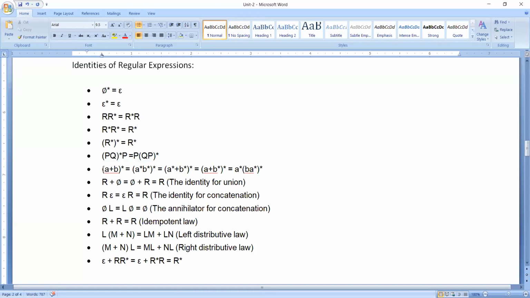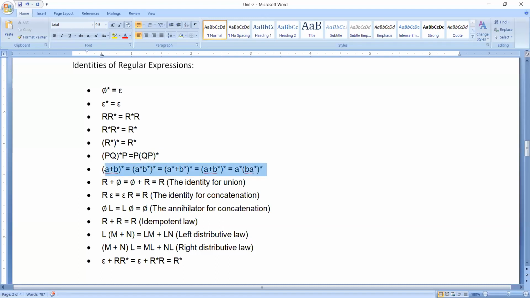And this is going to be a very, very important formula, so please have a look at this. A plus B whole star can be equal to A star B star whole star, or A star plus B star whole star, or A plus B whole star, or A star of B A star whole star.